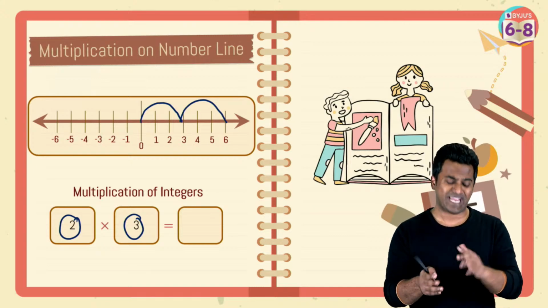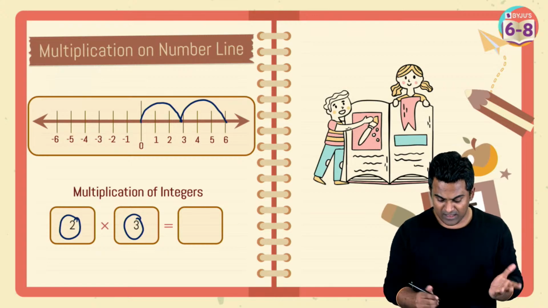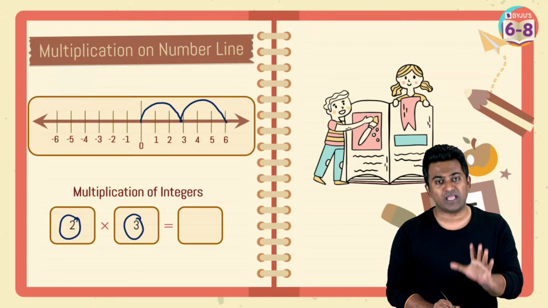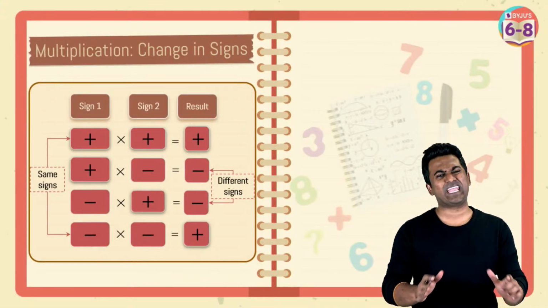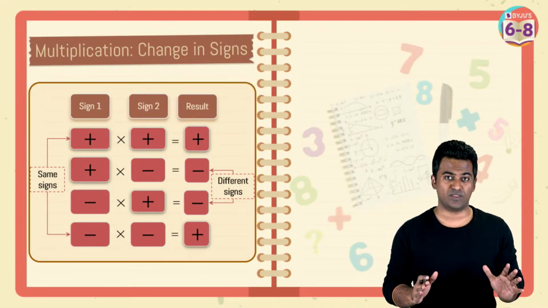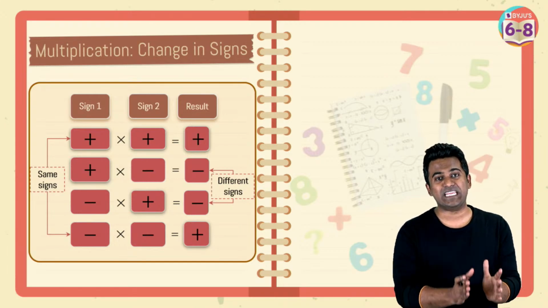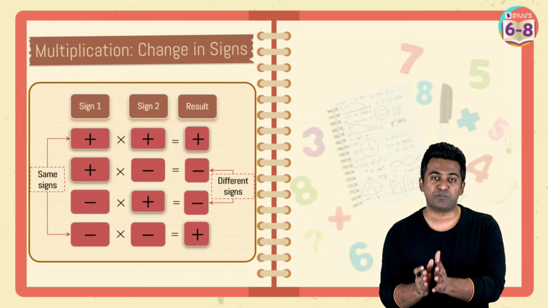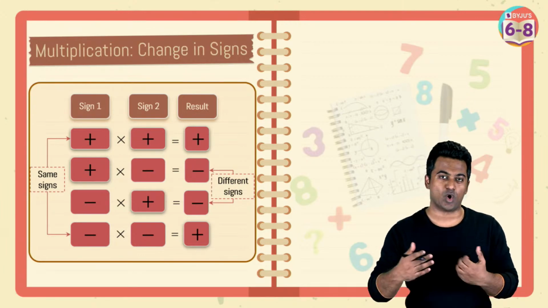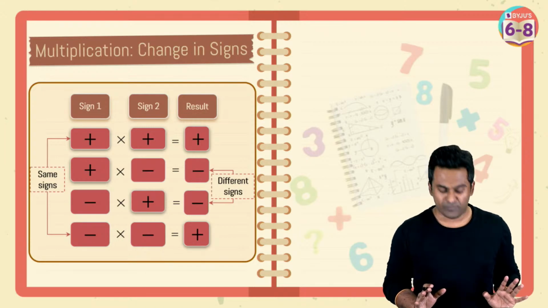In case the number was negative, you would move to the left. If the number was positive, you would move to the right. Okay, fairly simple. Now let's move on to something really important. I cannot stress enough on this. This is going to be the basic idea that you would use to simplify algebraic expressions that you shall be studying later on. So make sure you master them. Fairly simple to master anyway.